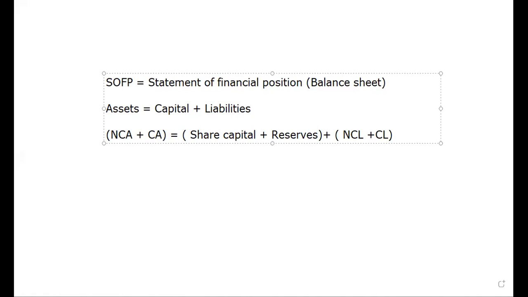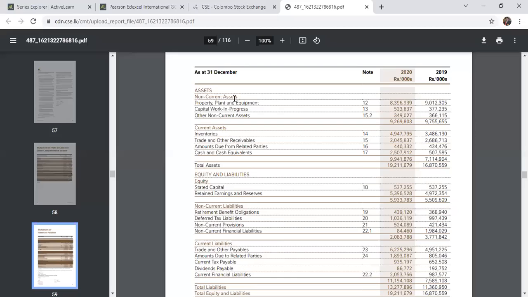So the assets of the business organization, you can see, starting with the non-current assets. I told you non-current assets: property, plant, and equipment, and also the capital, other non-current assets. After non-current assets, we have current assets: inventory, trade and other receivables, amount due to related parties, cash and cash equivalents, and